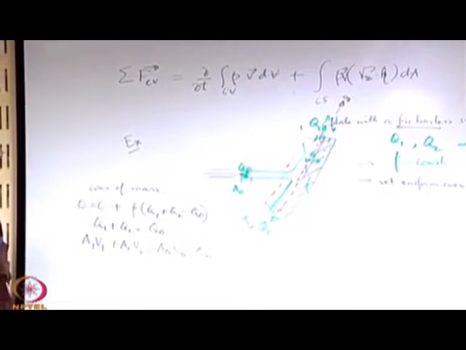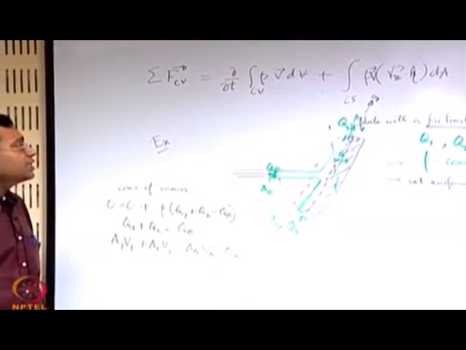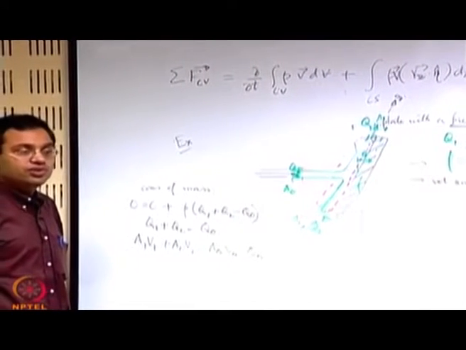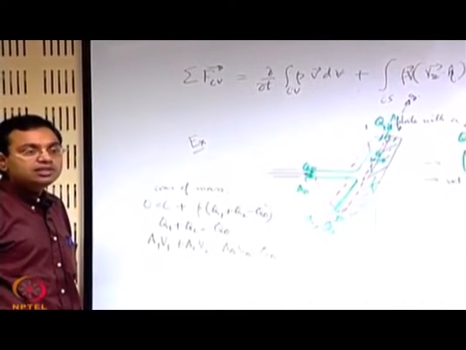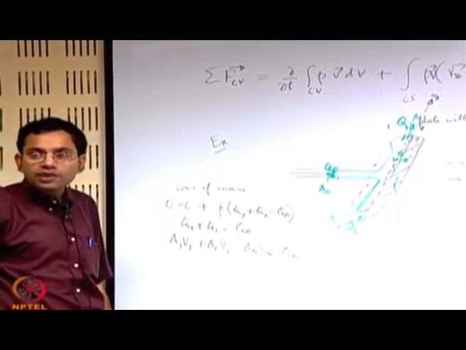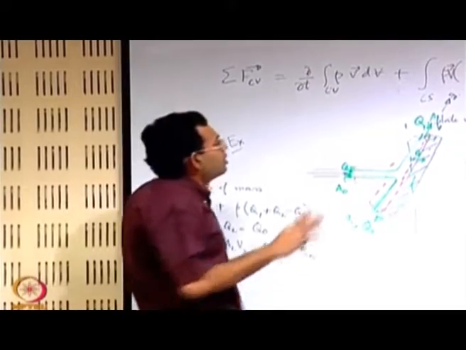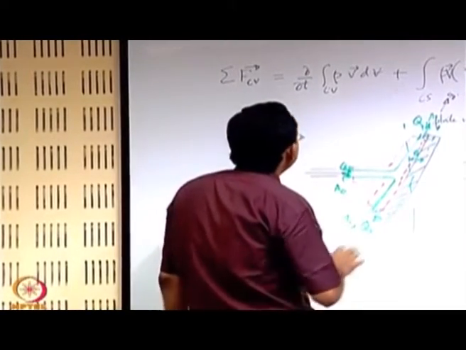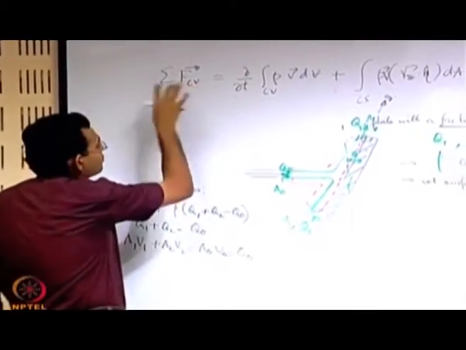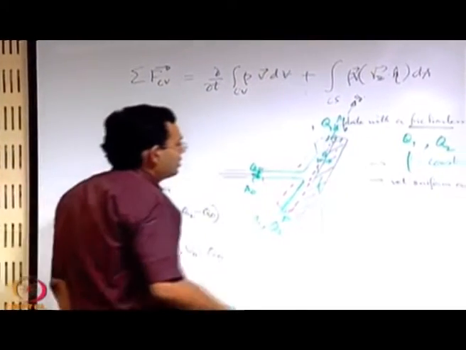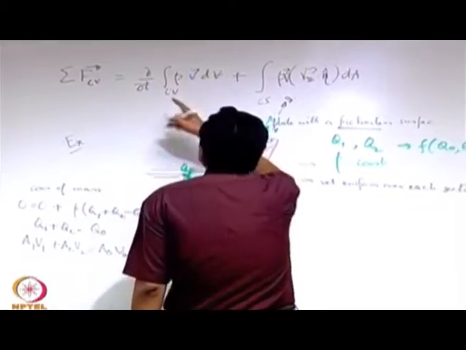The situation is that there should not be any force on the water which is there in the control volume, because it is a frictionless thing, no matter whether it is tangential or normal. So, let us write this F for the control volume in the general vector form.